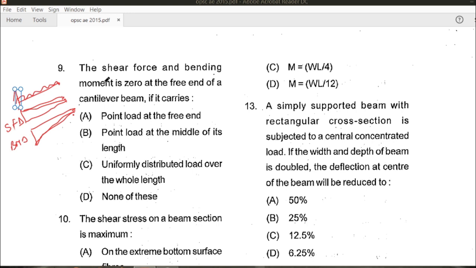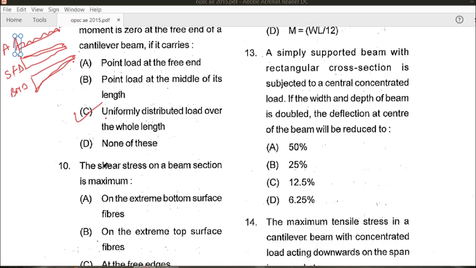Hence, the shear force and bending moment are 0 at the free end of a cantilever beam if it carries a uniformly distributed load over the whole span. We have seen that if a cantilever beam carries a UDL over the whole span, then at the free end, that is at point B, if this is point A and this is point B, then the value at B for both will be 0. Shear force and bending moment will also be 0. Hence C is the right answer for this question.